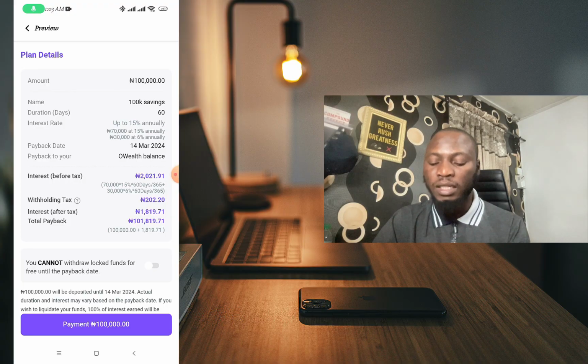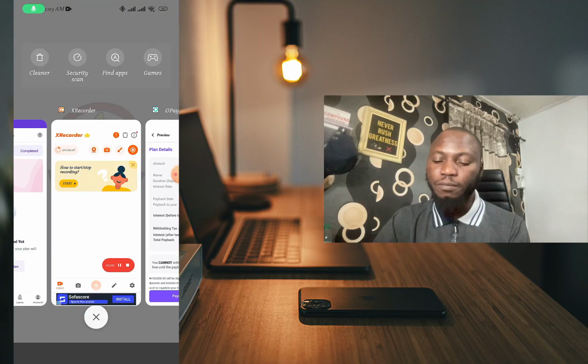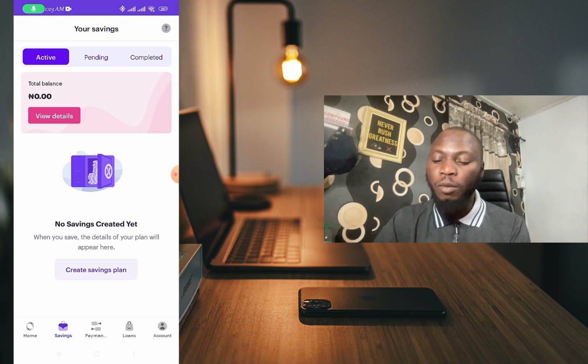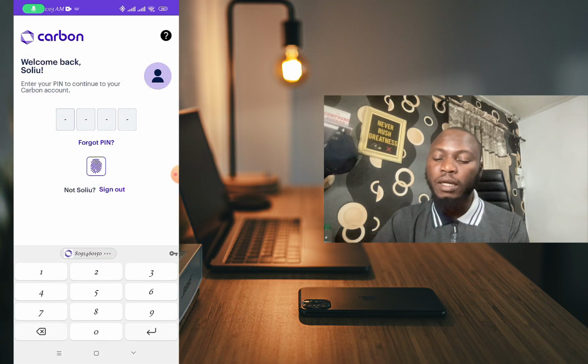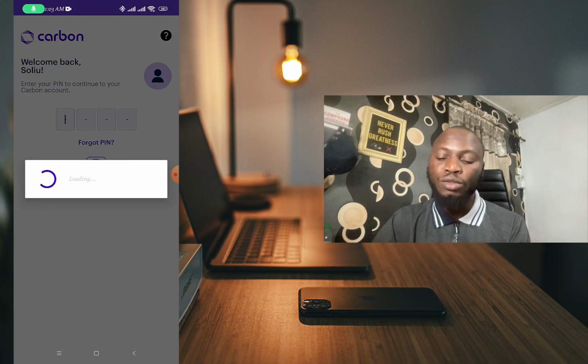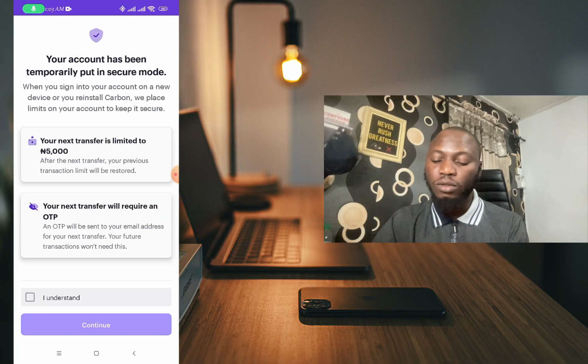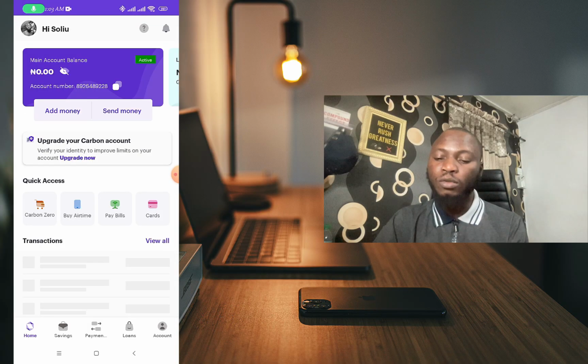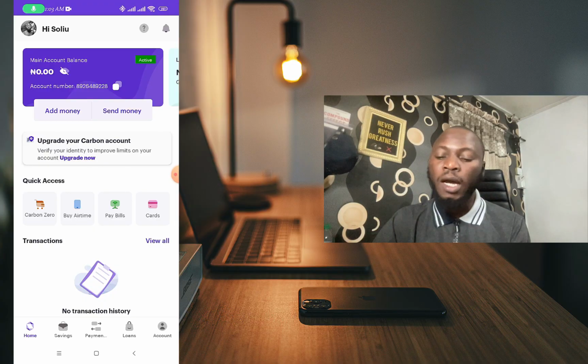So let's check on the next one, which is Carbon. Carbon is another savings app in Nigeria, which of course you can also use to save money for future purposes. So this is my Carbon, and I just tried to retrieve the account because I have not been using it for a while.